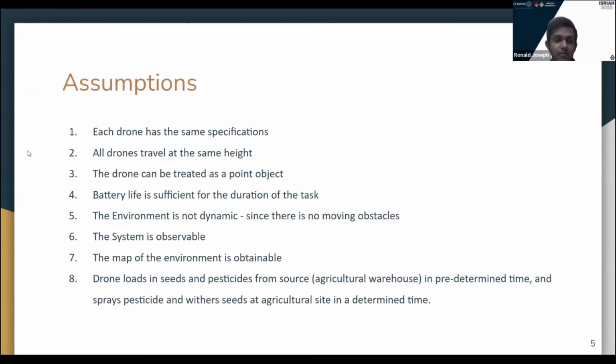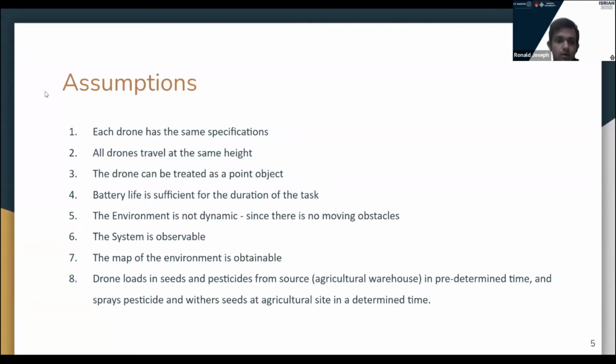Fourthly, the battery life is important and is sufficient for the duration of the task. The fifth is that the environment we have taken is not dynamic, since there is no moving obstacle. Since there is no moving obstacle, there is no state in the workspace which is unknown. And sixth, the system is observable, so the current state of the drone is known, and we can predict the future states as well.